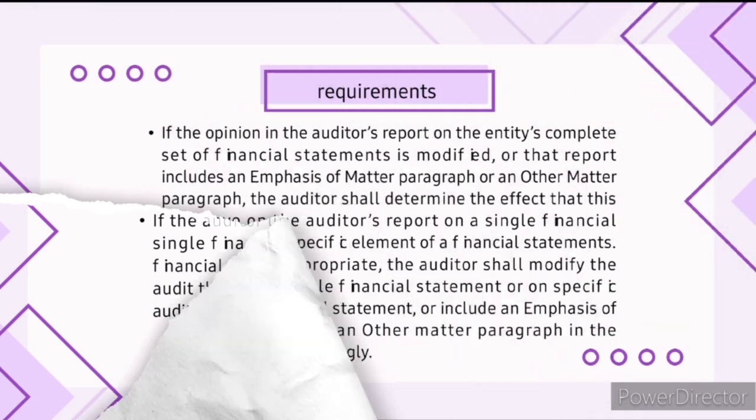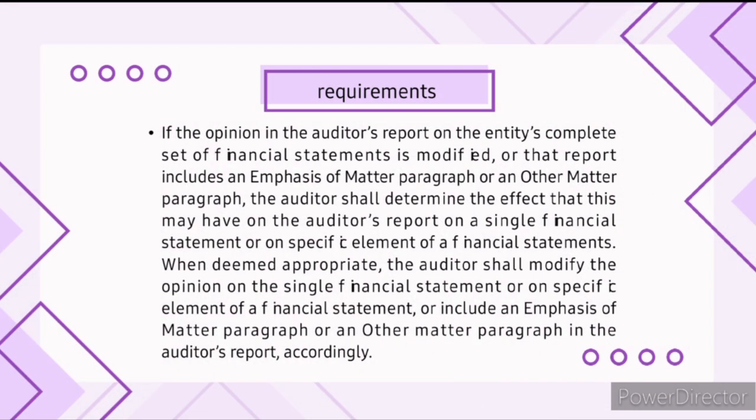So in the next slide, if the opinion in the auditor's report on the entity's complete set of financial statements is modified, or that report includes an emphasis of matter paragraph or another matter paragraph, the auditor shall determine the effect that this may have on the auditor's report on a single financial statement or on a specific element of a financial statement.